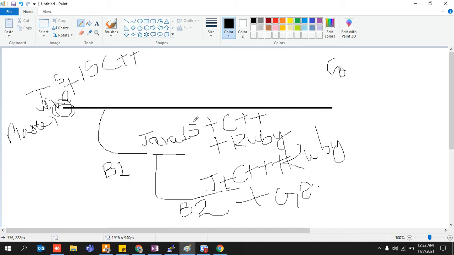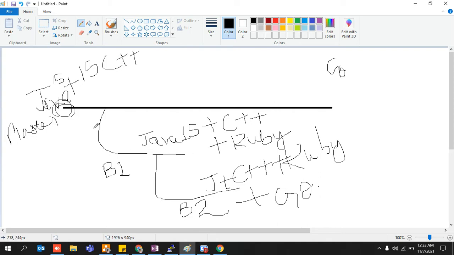Let's say that on your master branch, apart from the 15 lines of Java code, somebody went ahead and added 15 lines of C++ code as well. After that, what would happen? If someone creates a branch B1 for the very first time at that point, that person would have 15 lines of Java code plus 15 lines of C++ code.